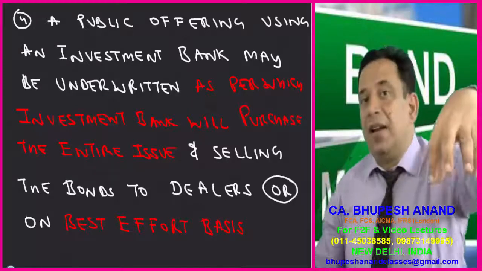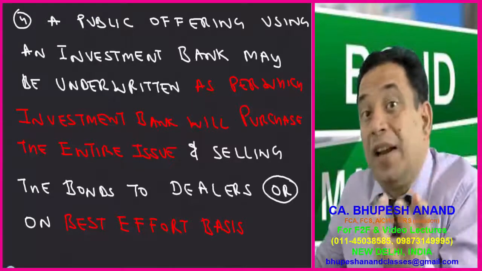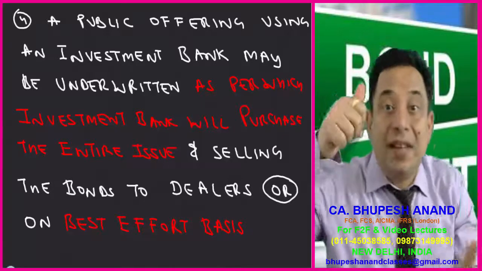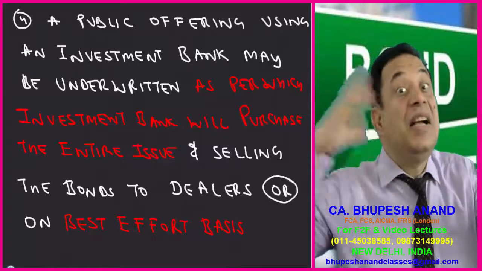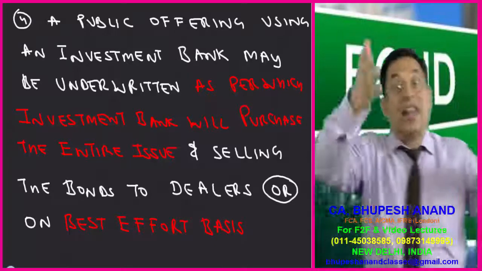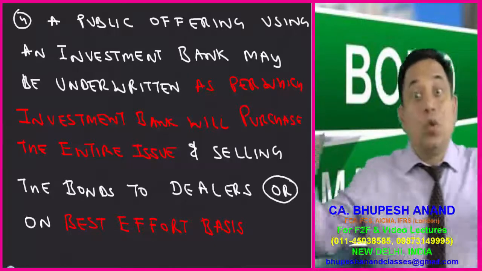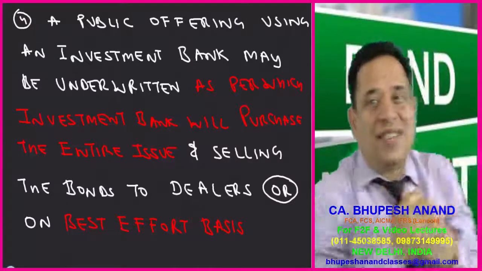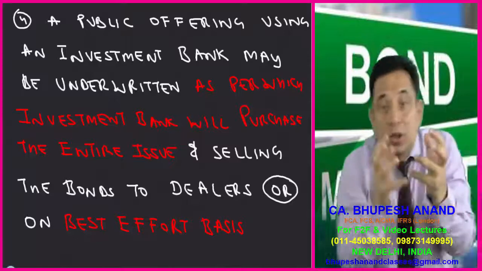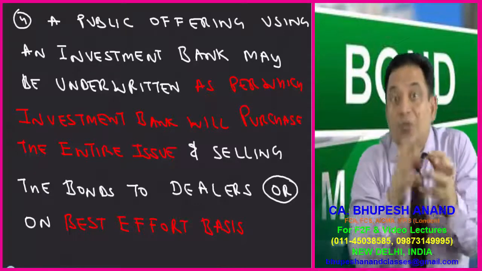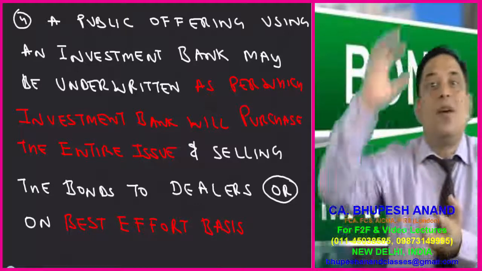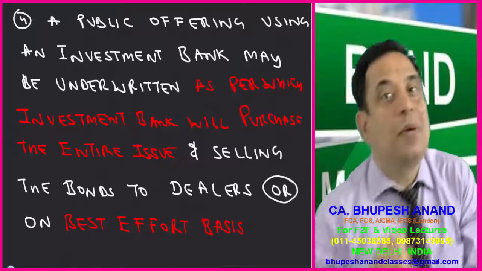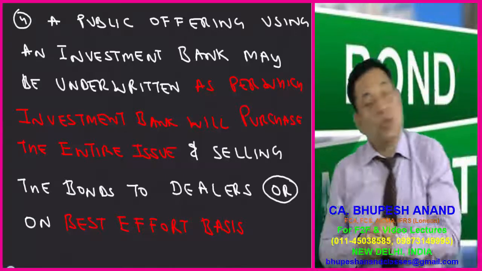In this public offering, the issuer can take the help of an investment banker. These days the investment banker can be one investment banker, or there can be a syndicate of investment bankers. Like in the case of Kingfisher Airlines, when 2 or 3 banks join together and give a loan to Kingfisher Airlines, Vijay Mallya. So the issuer can sell the issue firstly to a single investment banker or to a group of investment bankers. That is named as a syndicate of investment bankers. Are you getting the point? So the fourth point is very important.